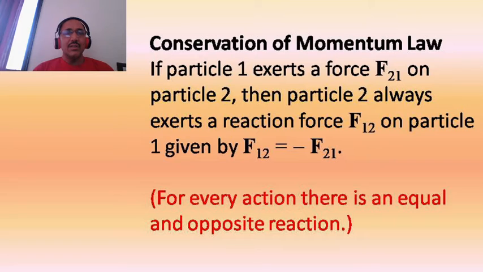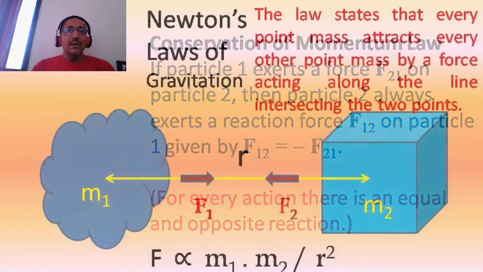And the third one is the conservation of momentum law. That means for every action there is an equal and opposite reaction. If we take two particles, then particle 1 exerts a force on the second particle as F21, and particle 2 exerts a force on particle 1 as F12. Both particles exert a force, and F12 is equal to minus F21, because the direction is opposite. So there is a minus sign in that equation.